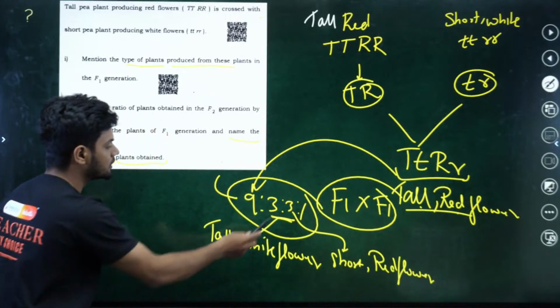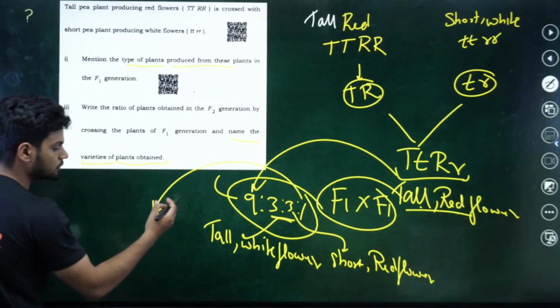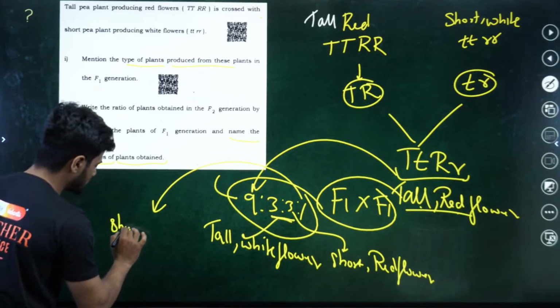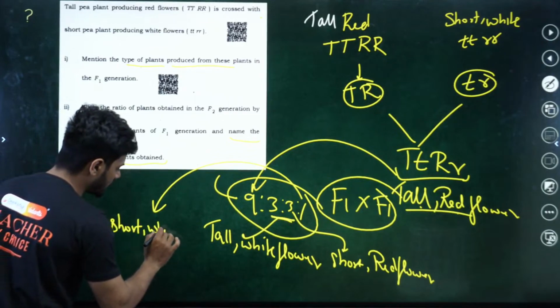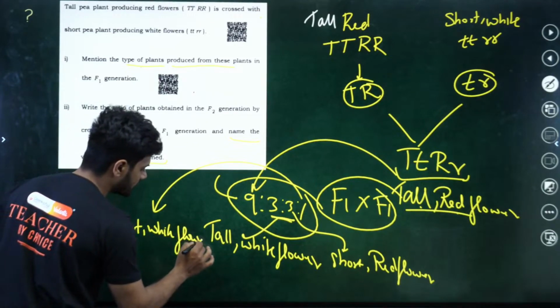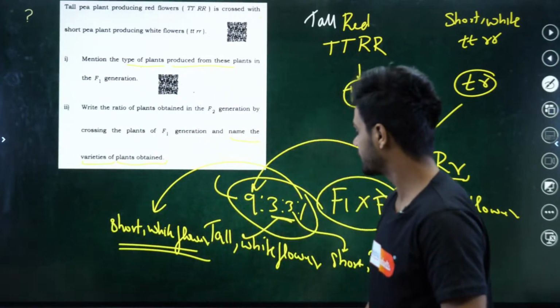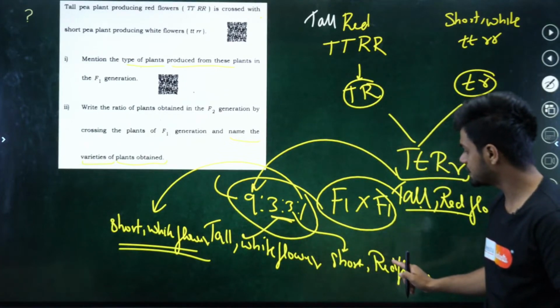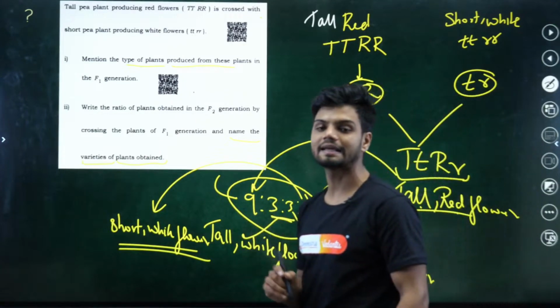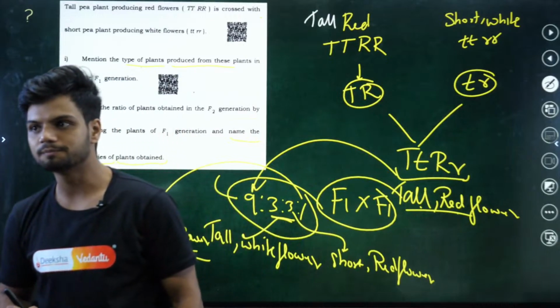And this last one can be both recessive. That is short plant with white flowers. Clear? These are the 4 different varieties we can obtain from the dihybrid cross. Clear?